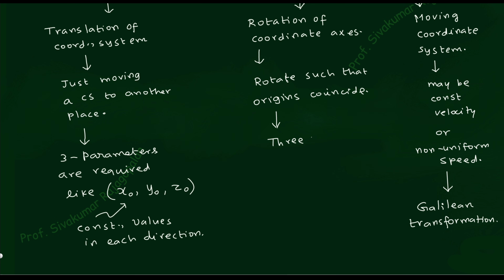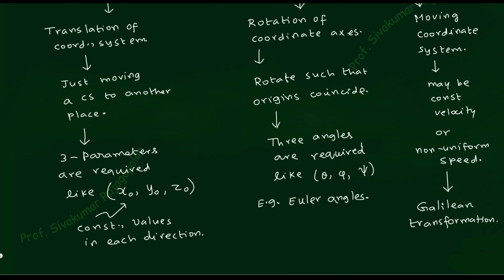Coming to the rotation, similarly you have 3 angles. We can give any symbol, but we can use theta, phi and psi. Typically these are known as Euler angles. Euler angles means 3 angles which are measured with respect to the x-axis, y-axis and z-axis respectively. That's all about it. Once you understand that, you can count how many parameters there are. Already we have 3 plus 3.